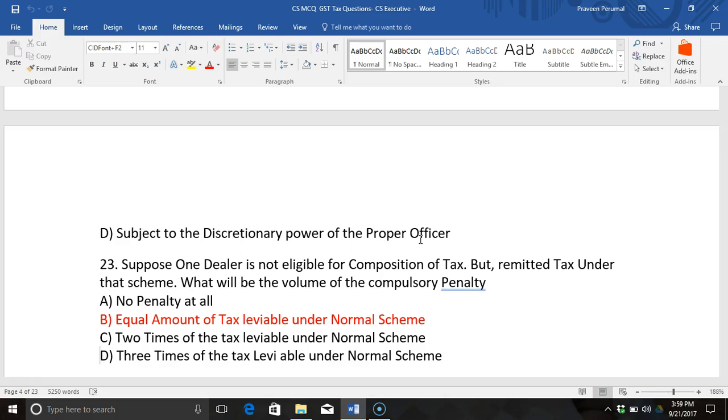Whatever the case may be, he is not eligible but he has remitted tax under this scheme. So, the compulsory penalty is equal to the amount of tax leviable under the normal scheme. That is, had he been under the normal scheme, what is the amount of tax he would have paid? That particular tax he has to remit. So, that is the penalty.